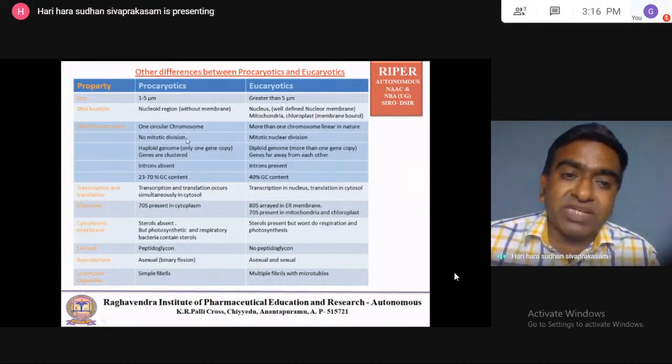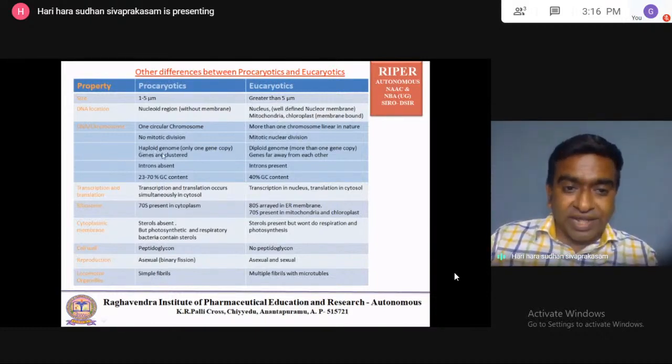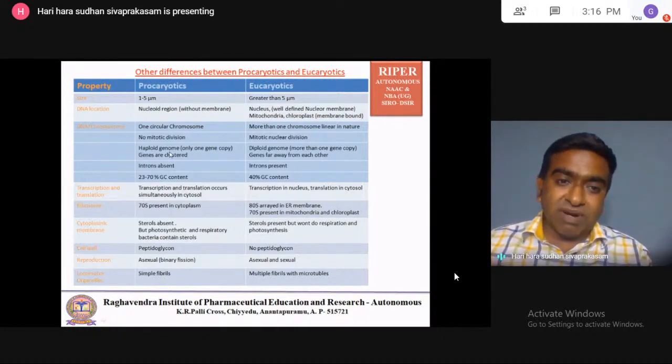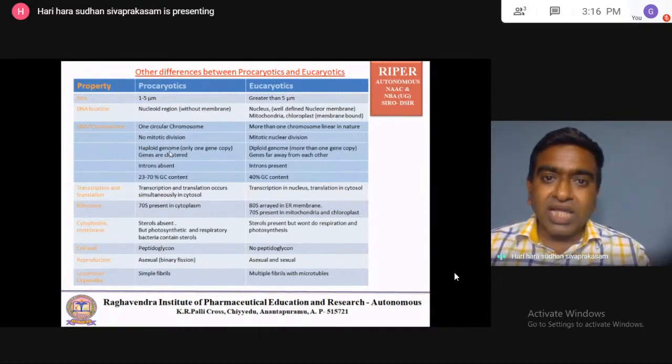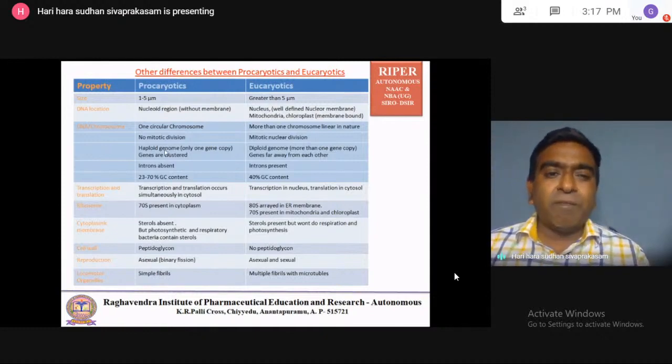No mitotic division is present in the prokaryotic. Mitotic nuclear division is present in the eukaryotic. Then prokaryotic DNA is haploid in nature. Haploid means only one copy of the gene will be present in the prokaryotic. What is meant by gene is, a gene is a part of DNA which produces a single protein. In our cell, protein is present and protein will do many activities in every cell. Protein serves as the receptor, protein serves as the ligand, protein serves as the enzyme, and protein will do many activities.